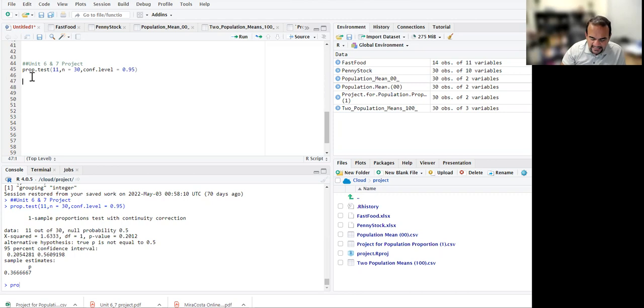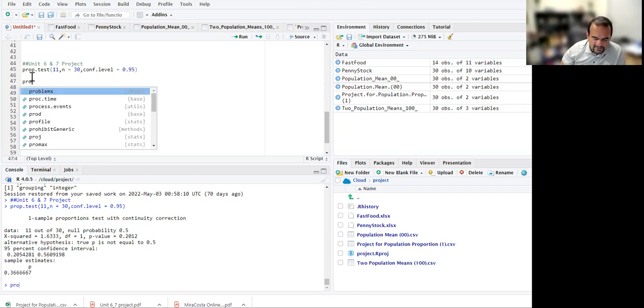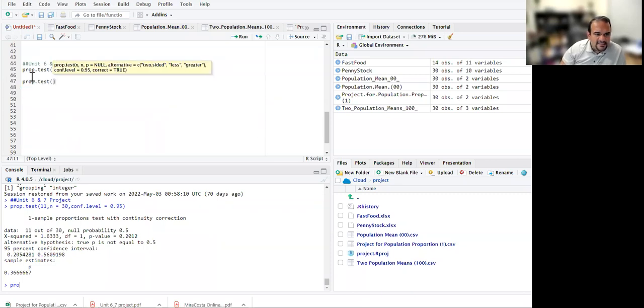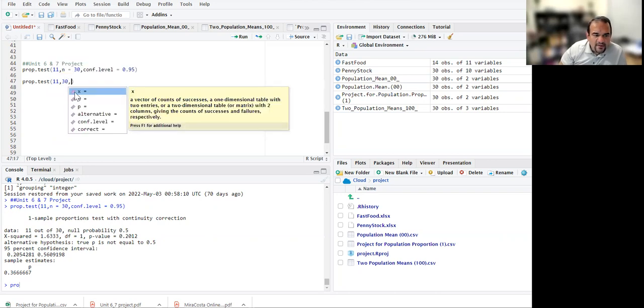Now you want to test the claim. So we type PRO, I press tab, so prop.test, and for the number of successes, we have 11. You don't have to put n equal to, you can just plug in 30. Now here, if you do comma, then it gives you the options. p is very much the null hypothesis.